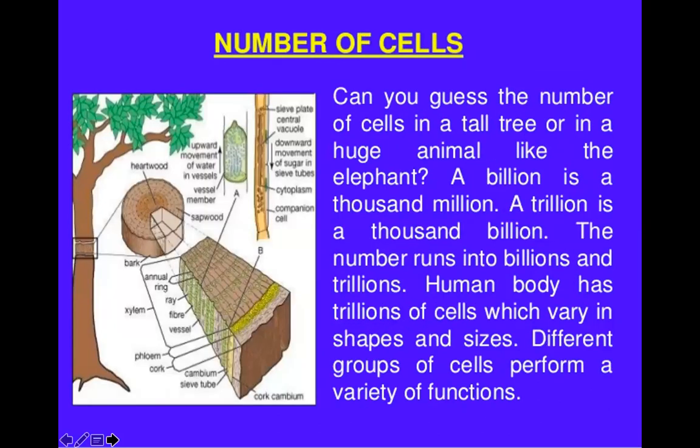Can you guess the number of cells in a tall tree or in a huge animal like an elephant? 1 billion is 1,000 million, and 1 trillion is 1,000 billion. The number runs into billions and trillions. The human body has trillions of cells, which vary in shape and size. Different groups of cells perform a variety of functions.